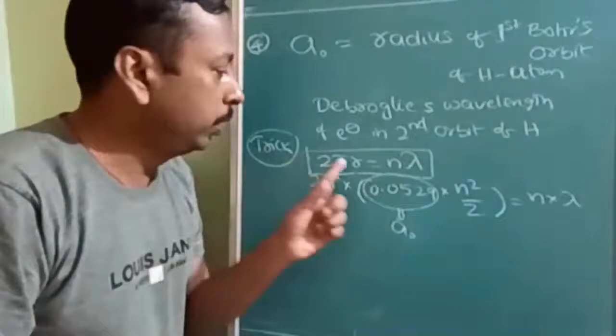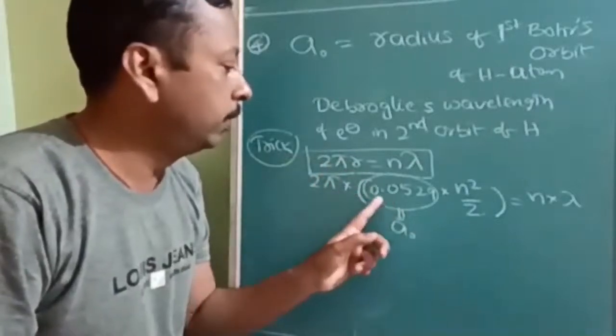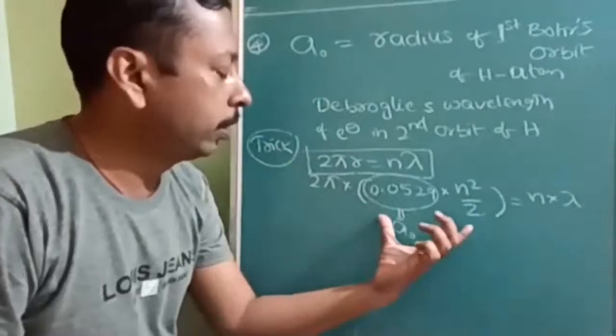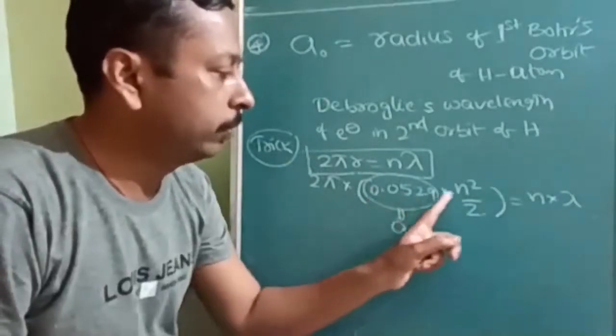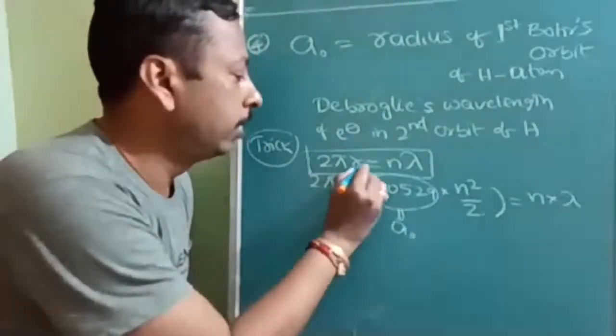Okay. So in place of r, we will write 2 pi into the radius of nth orbit, which is equal to 0.0529 into n square upon Z. This is the radius of nth orbit.